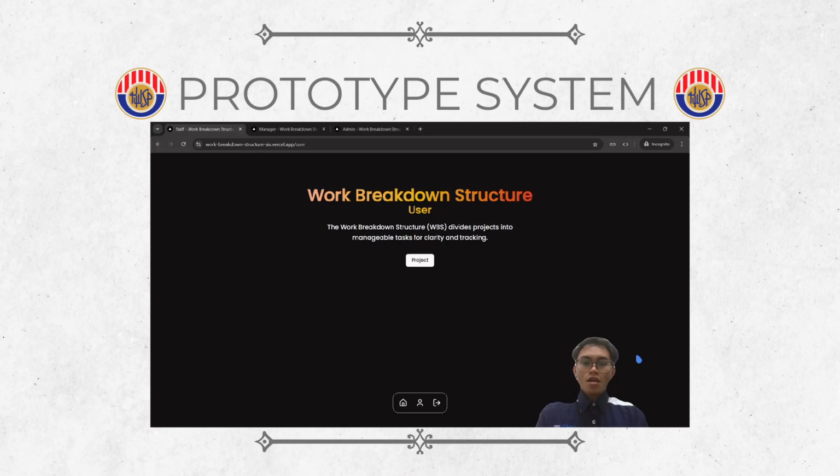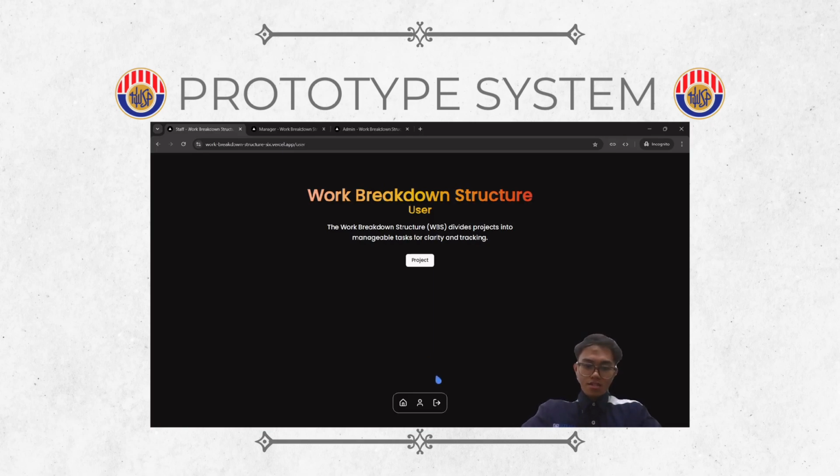So right now I will explain the project demonstration. This is the main interface of the login, because we have three user roles: the normal staff, or what we call users; the second one is the manager, who manages the projects under this work breakdown structure; and also the admin, who can handle both the managers and the users.